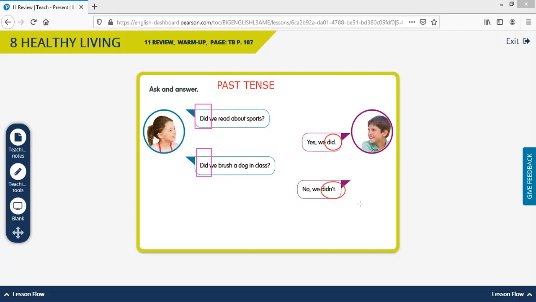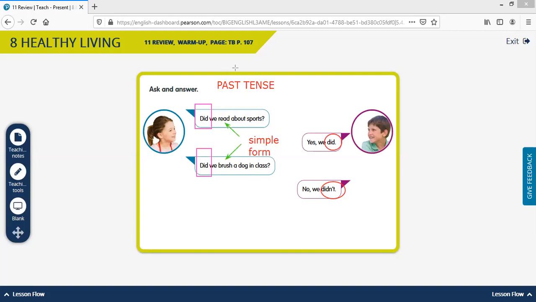Something very, very important. When we use did for past, the verb is going to be in simple form.